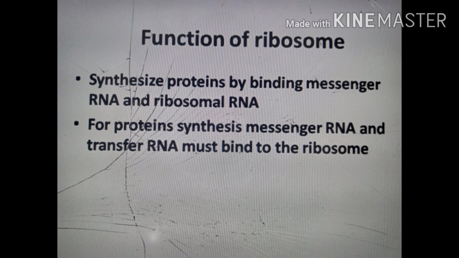So here this is a must for protein synthesis, that the ribosome must attach or connect messenger RNA and transfer RNA with itself, while without the binding of messenger RNA and transfer RNA, your ribosome would not be able to synthesize protein for you guys.